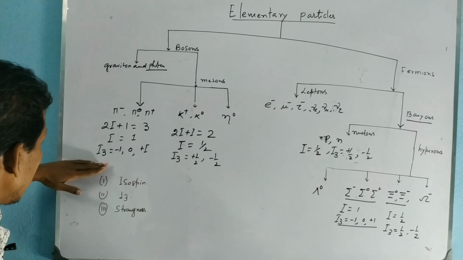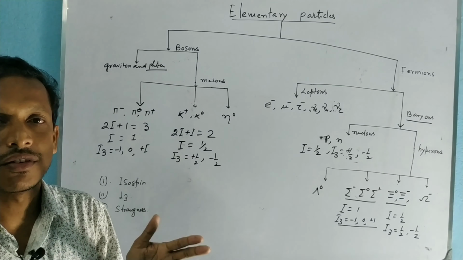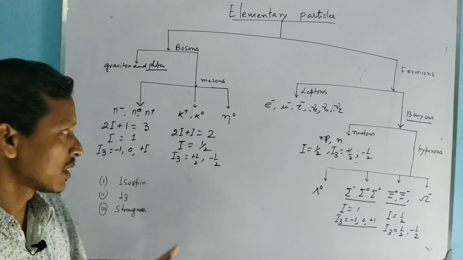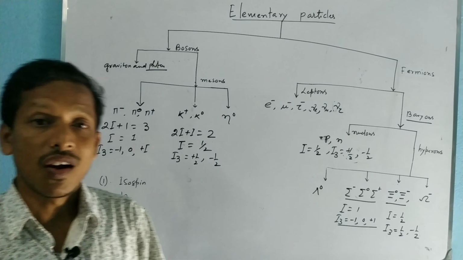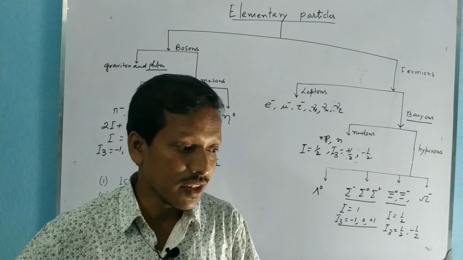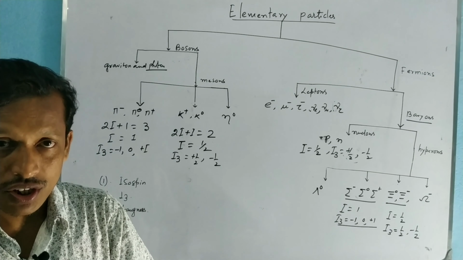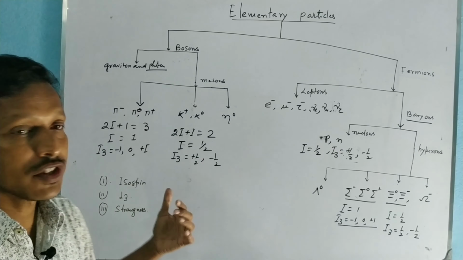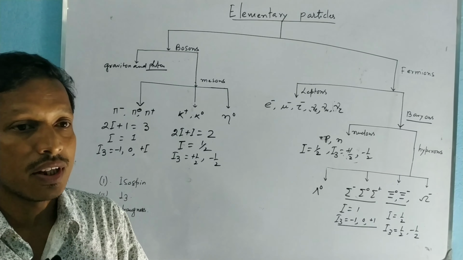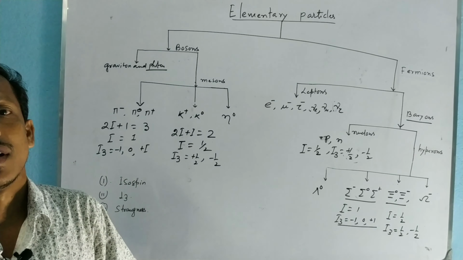Okay, I3 is a quantum number, and this quantum number is conserved in strong interaction and electromagnetic interaction, but isospin is conserved only in strong interaction. If in an interaction the isospin remains the same before and after the interaction, and the reaction is allowed, then we can surely say that the reaction is a strong interaction.